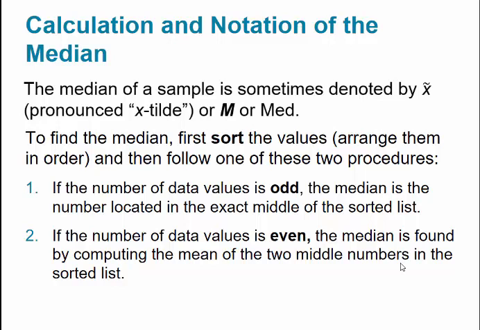Again, with 6 values, I'll have 3 and 3, so I'll take the 2 middle ones, add them together, and divide by 2, and that's going to be the median for that data set. I can change a value, but it's not going to change that statistic because I didn't change the number of data points.